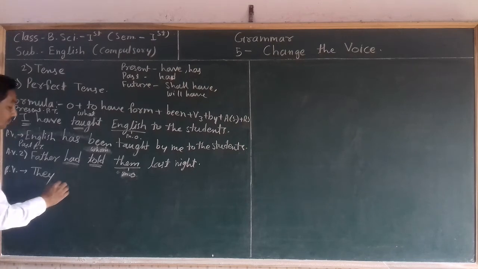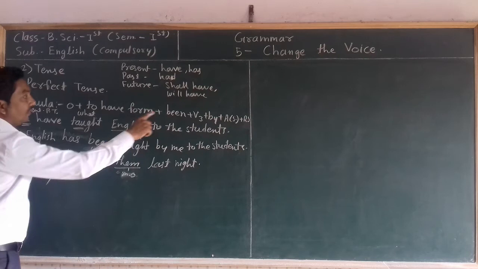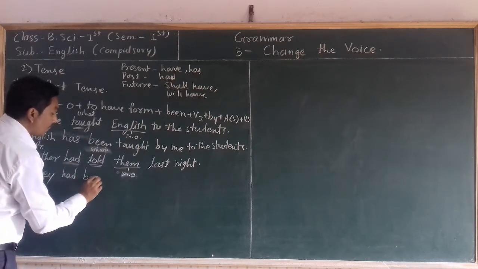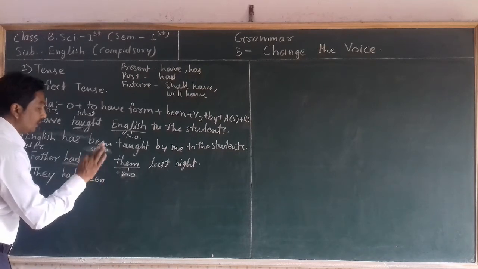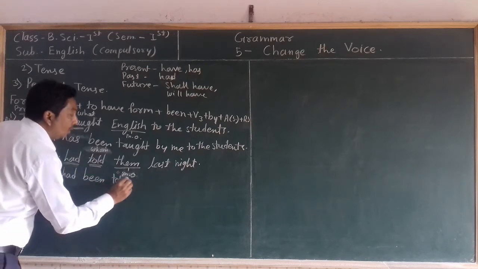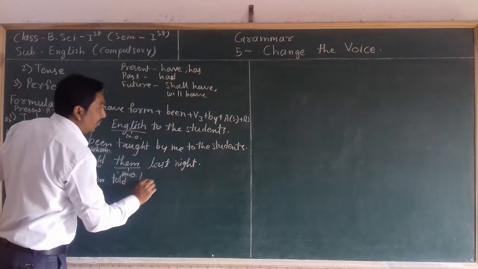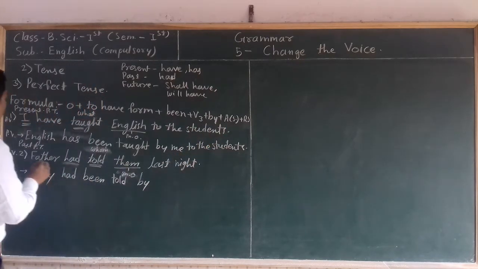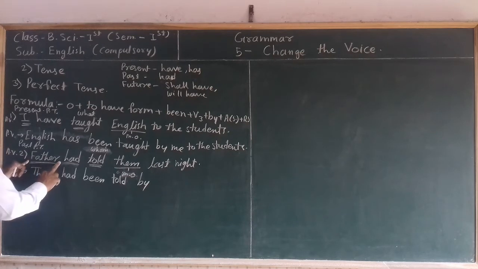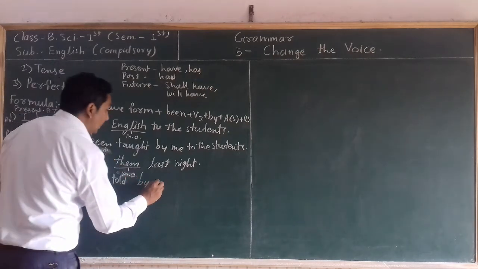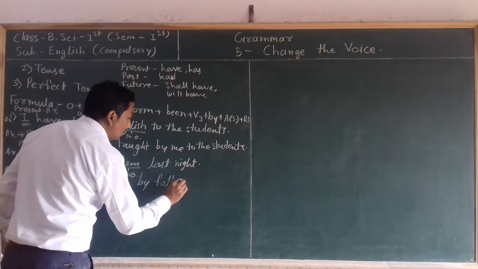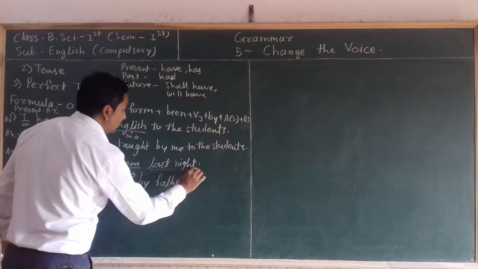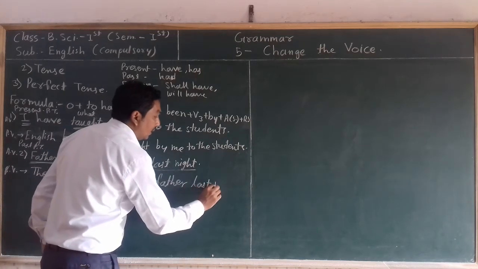So in front of any subject we have to use only one to have form, that is had, in past tense. After that use been, then V3 form. In past tense the V3 form of the verb is already given, told. After that by, then accusative form of subject. Here father is given. So if any name is given, it remains as it is in accusative and nominative form. Then the rest of the sentence, the remaining sentence, last night.